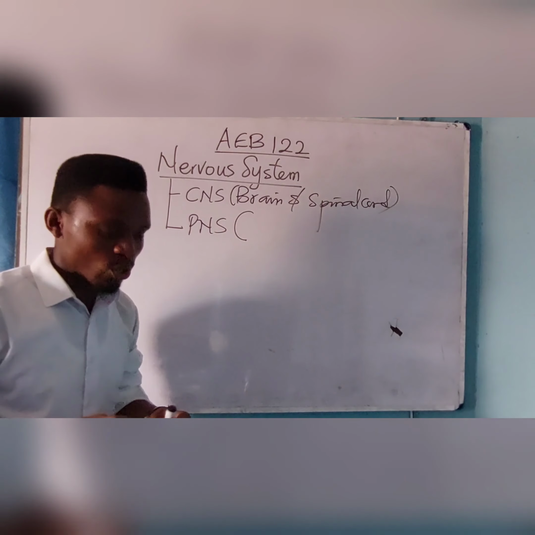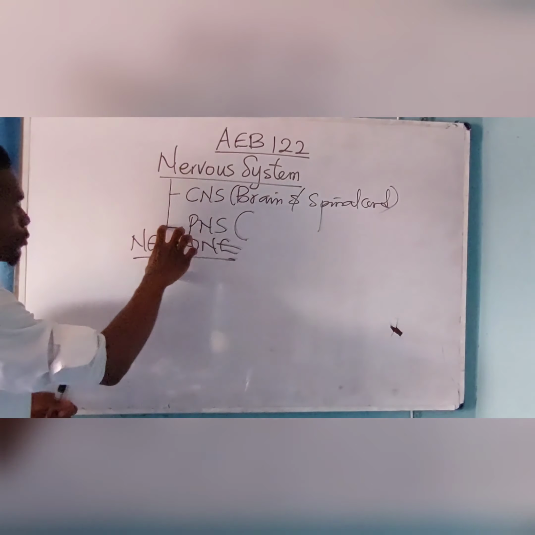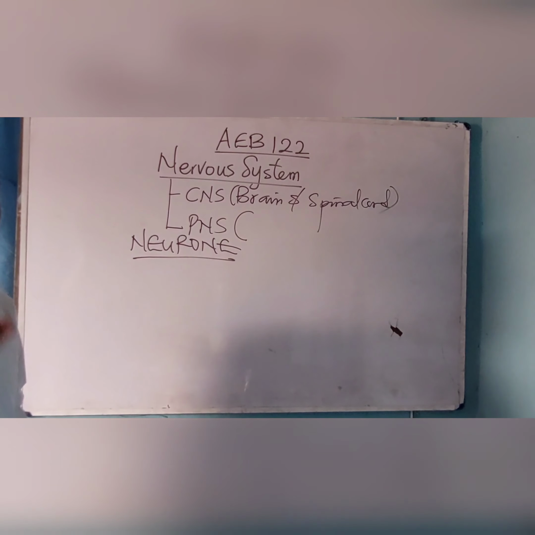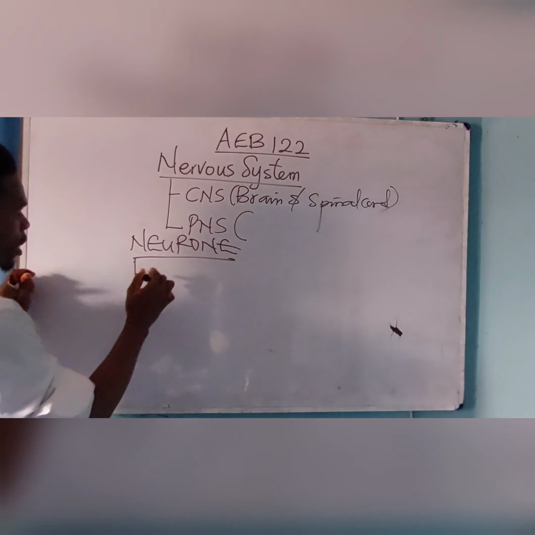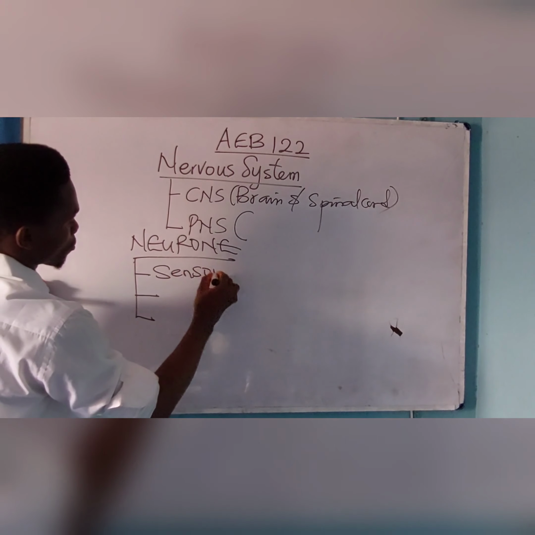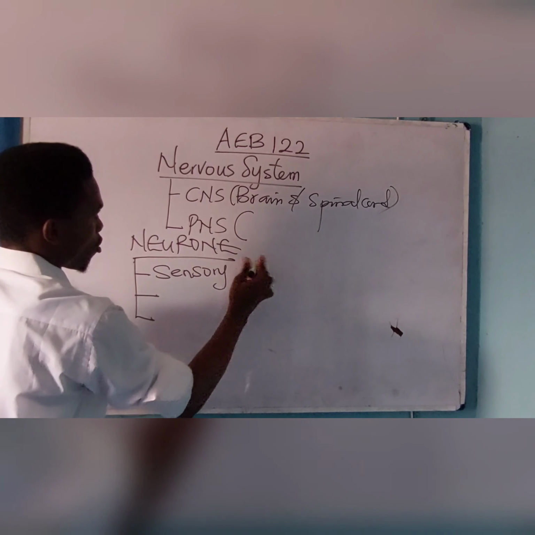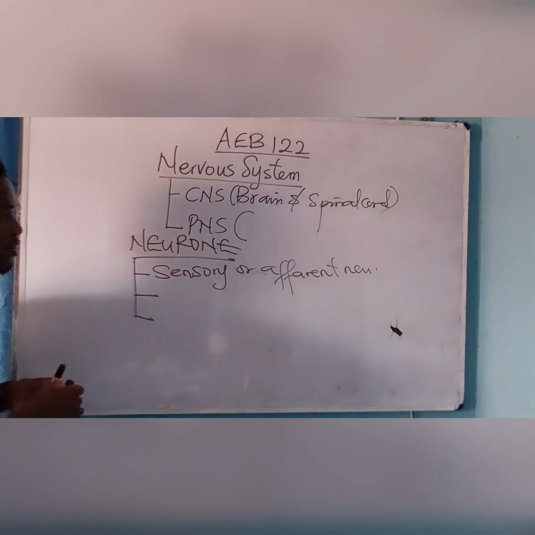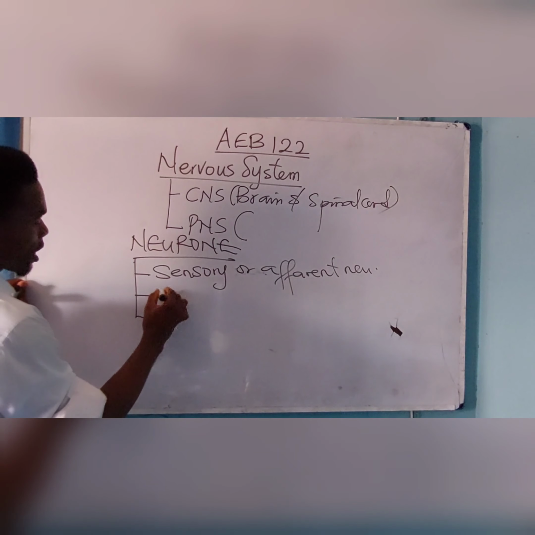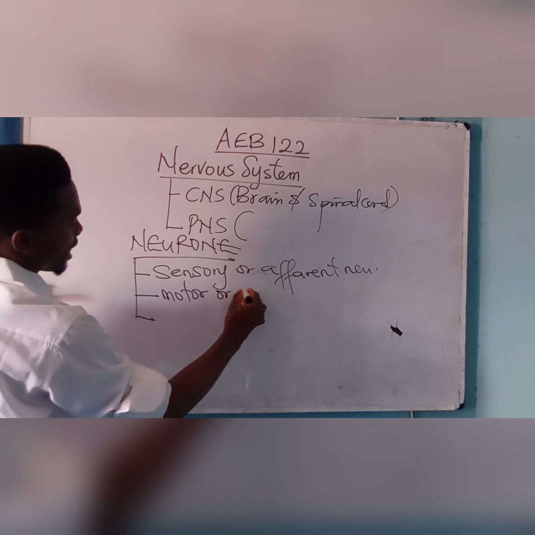Now, the basic and fundamental unit of the nerve of the brain is called the neuron. The neuron is the fundamental unit of the brain. Now, based on function, the neuron is divided into three. We have the sensory or afferent neuron, and secondly, we have the motor or efferent neuron.